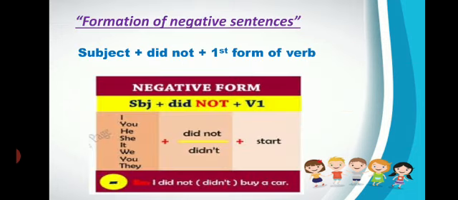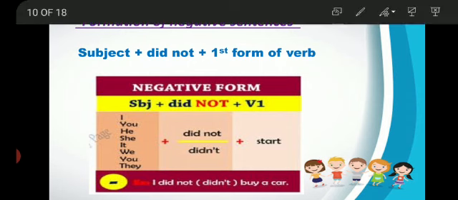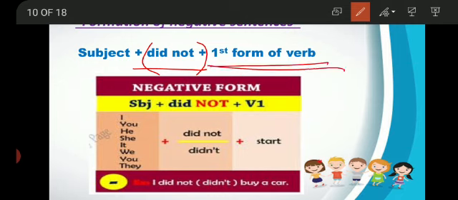Now, formation of negative sentences. Negative sentences contain "not" in them, and in the formation of negative sentences of past tense, we use "did not." And remember one thing students, that with "did not" or "did" we use the first form of verb. Okay? With every subject, whether singular or plural, in negative sentences of past indefinite tense we will use "did not" and the first form of verb.